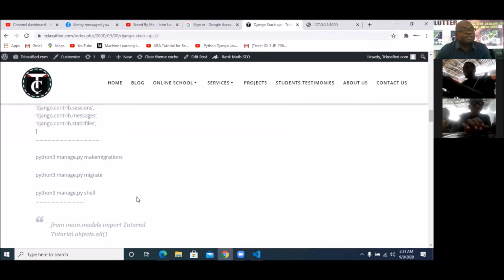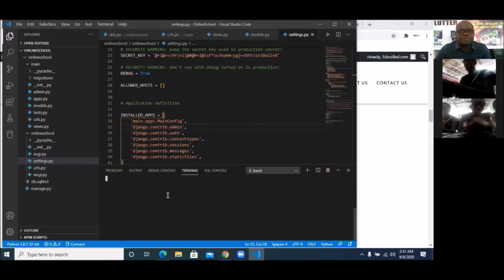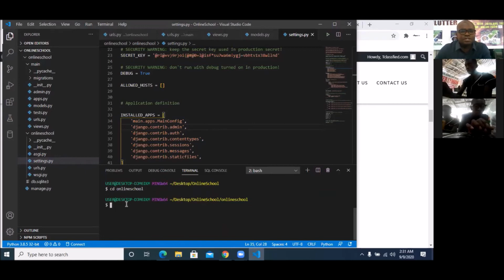So the next one will be to make migrations. And to do that, I simply say manage.py makemigrations. So to do that, since my development server is running here already, I'm going to click on plus so that I can make my migrations here. So make sure you cd into the online school inner one, because what we have here is our folder. Okay, I'm in online school, so I can now say python manage.py